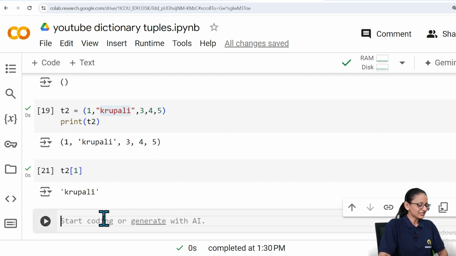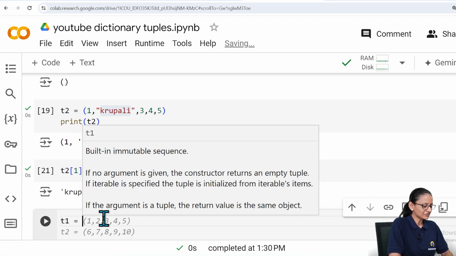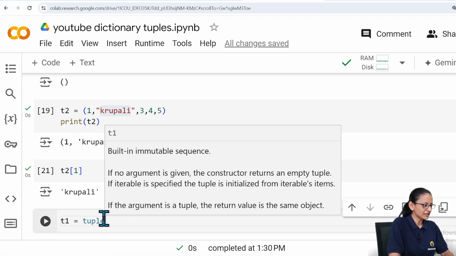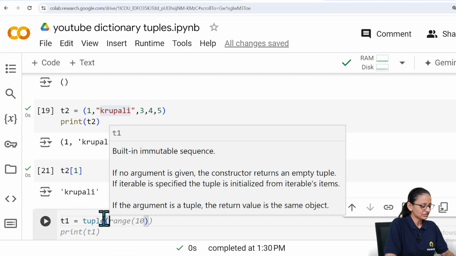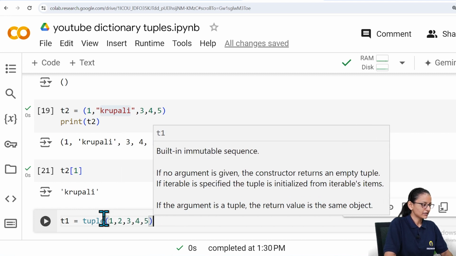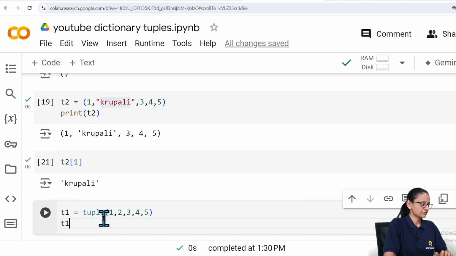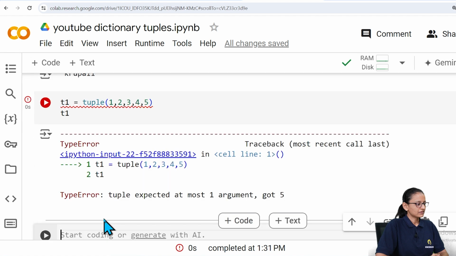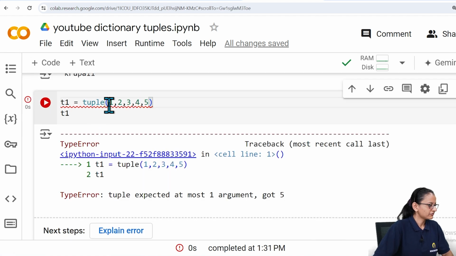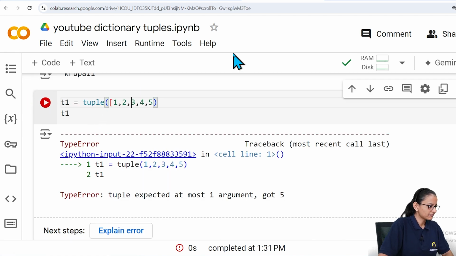The third way of creating a tuple is T1 equal to sign and here you can write tuple and then you can mention the list, and then you can print T1. Sorry, I forgot to mention the bracket.